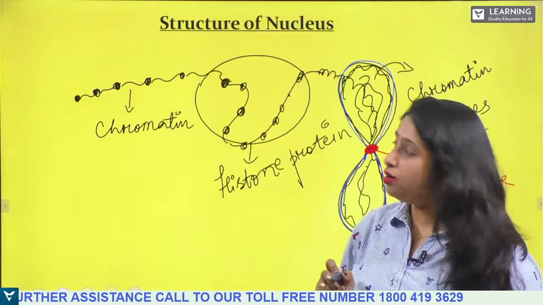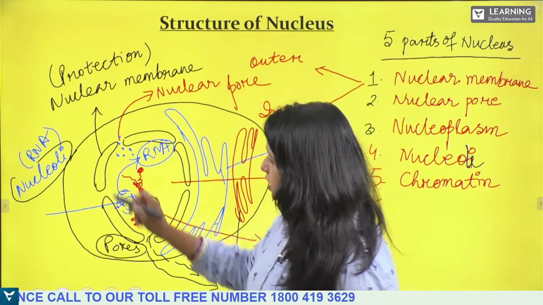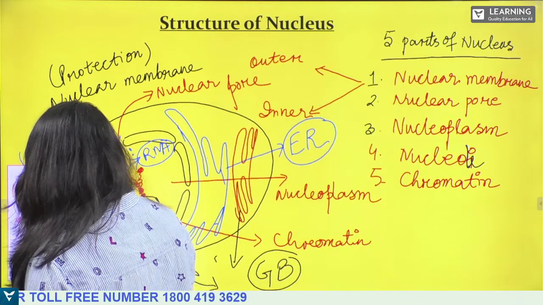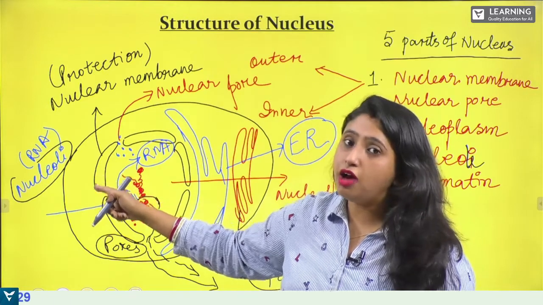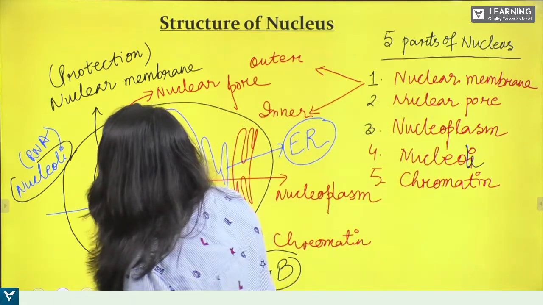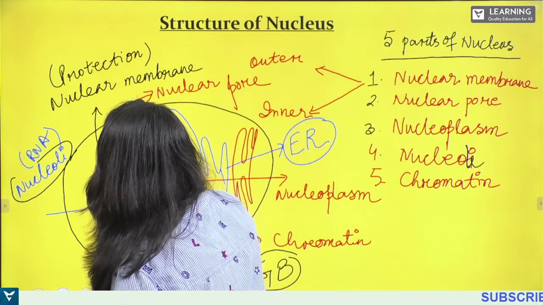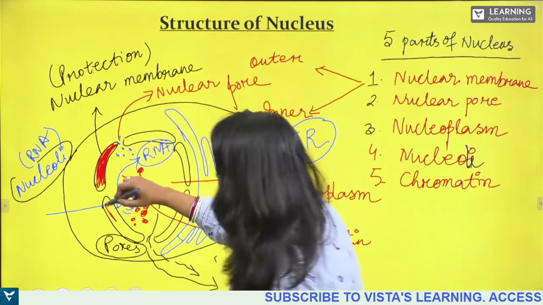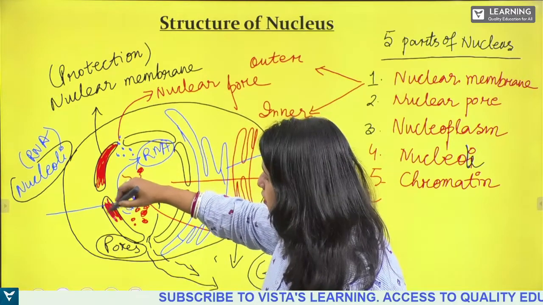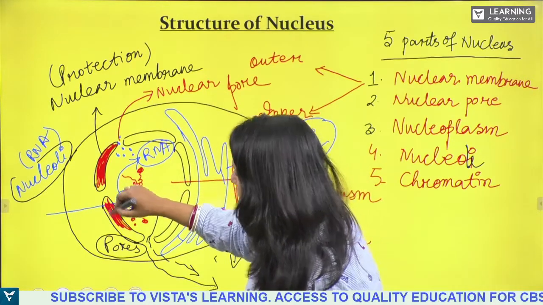The nuclear envelope consists of two parallel membranes with a space between, called the perinuclear space. Here you can see this space. The nuclear membrane has one space in between, right? That space in the nuclear membrane is known as what?